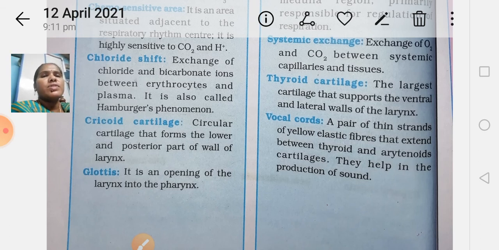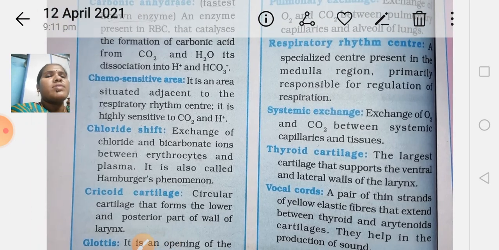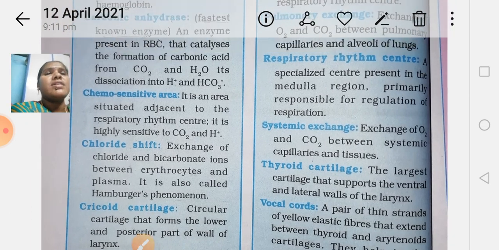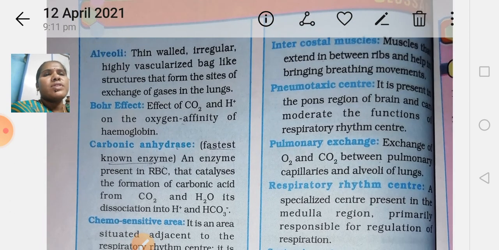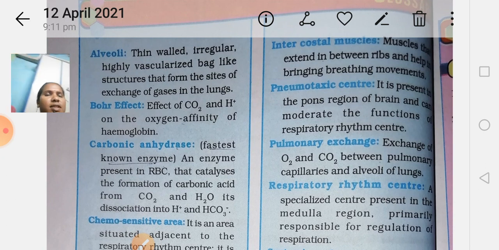I have given so many questions in this, but the very important question is the chloride shift. Glottis means what, vocal cords, thyroid cartilage, systemic exchange, respiratory rhythm center. At least the 2 marks questions may be important, especially for BiPC students. You should not skip any of these questions.